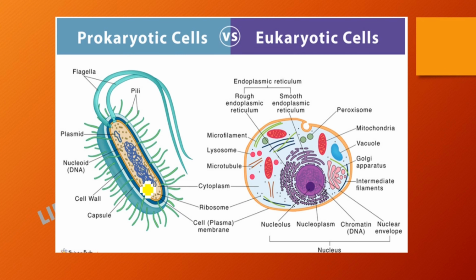There are only some non-membrane bound organelles. Whereas in eukaryotic cell, we can see here are membrane bound organelles. This is the mitochondria. These are peroxisome, and this is Golgi apparatus, and endoplasmic reticulum. These all are membrane bound organelles.